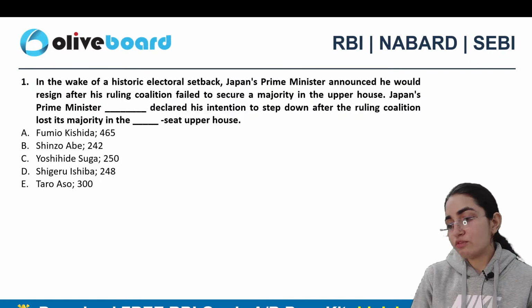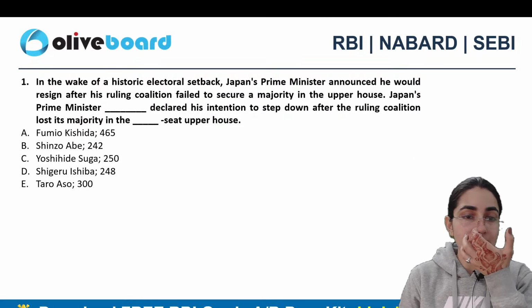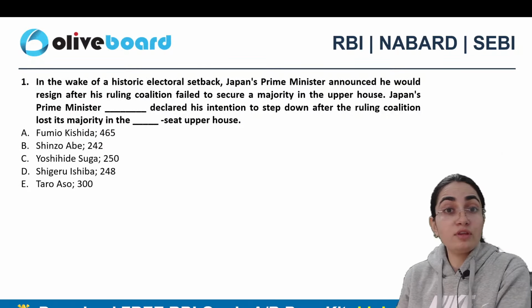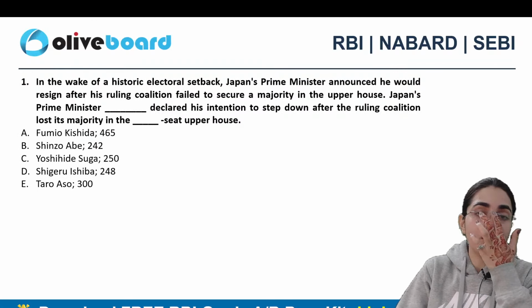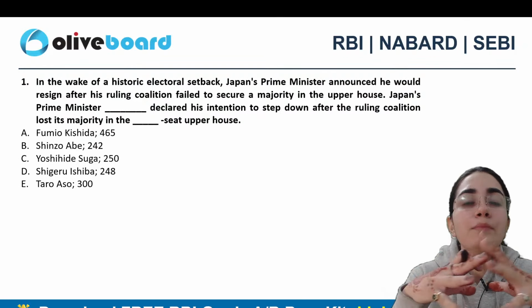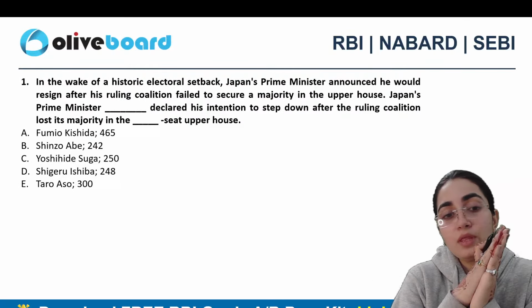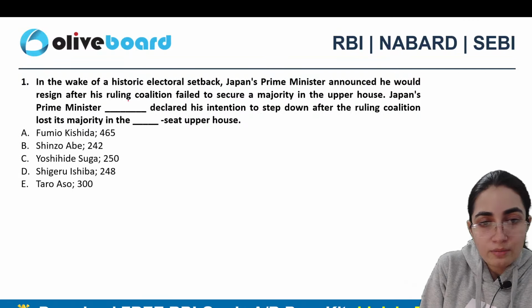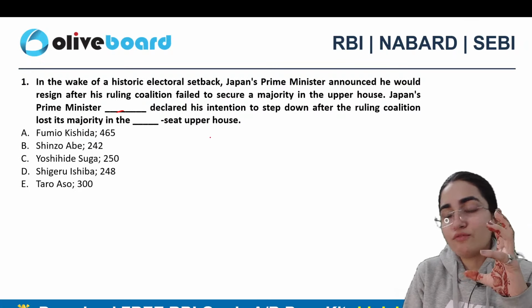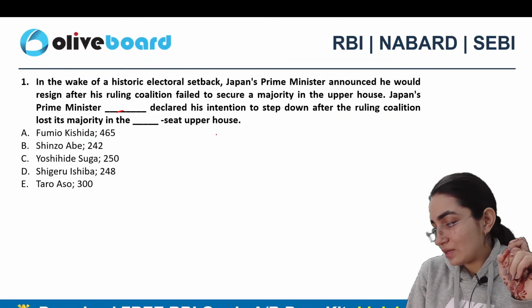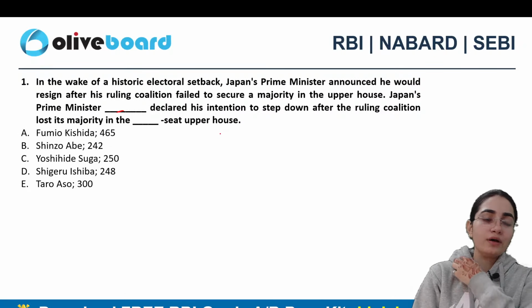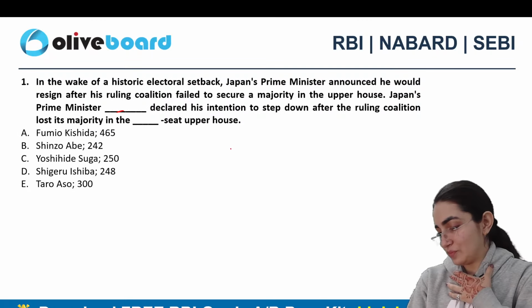Now tell me which one exactly is the correct answer. Even if you do not have clarity about the seats in the upper house per se, just the name of the prime minister would be able to give you a perfect guess. Satyat says D. Anyone else who would like to give me the exact answer here?